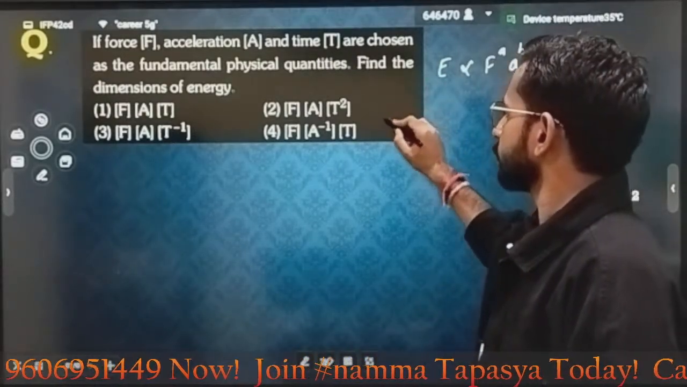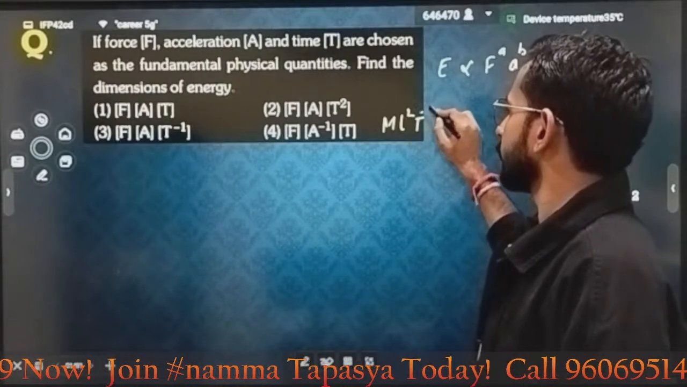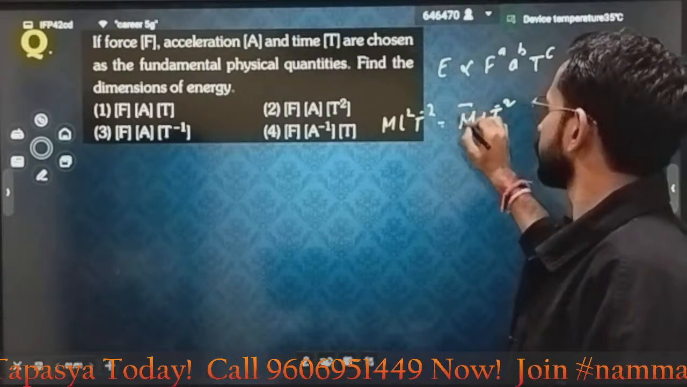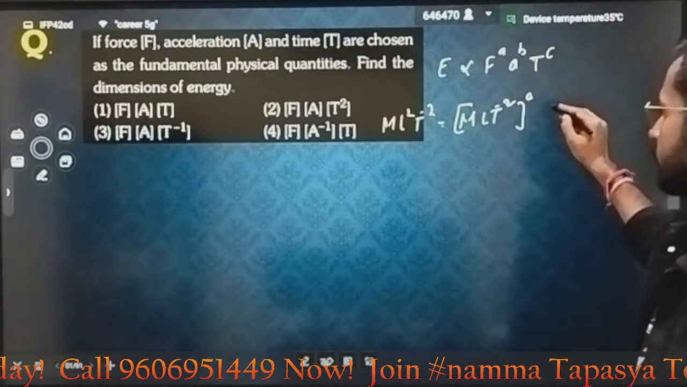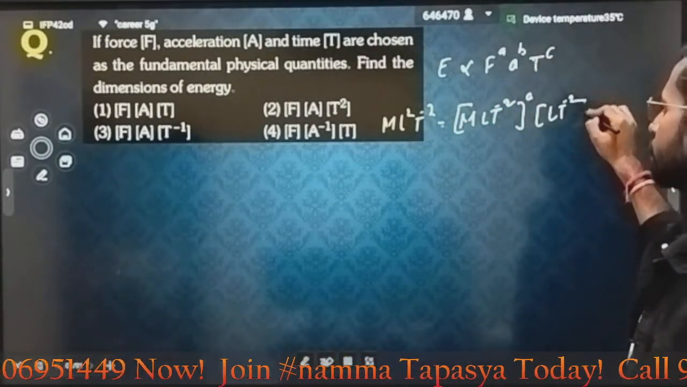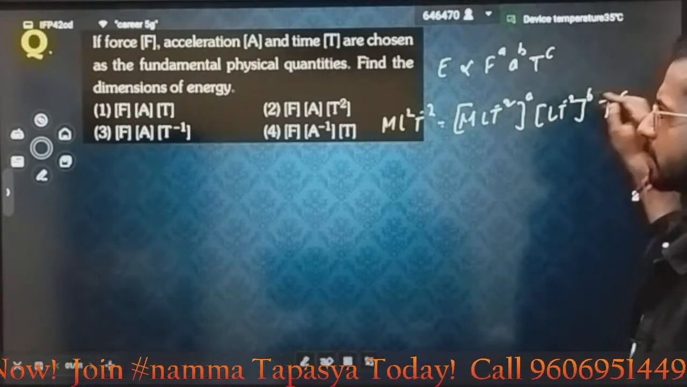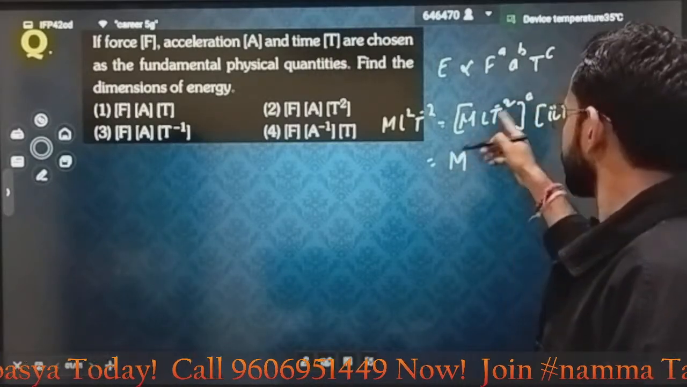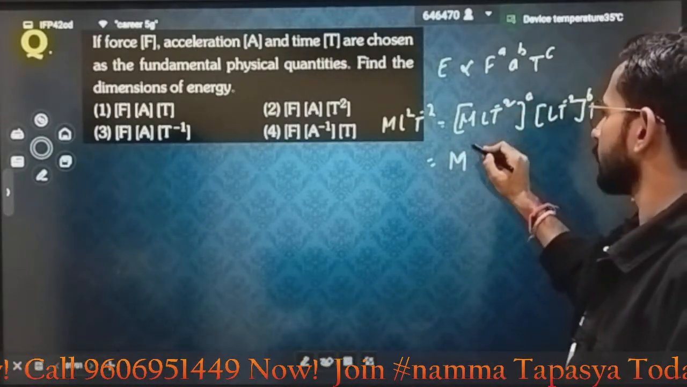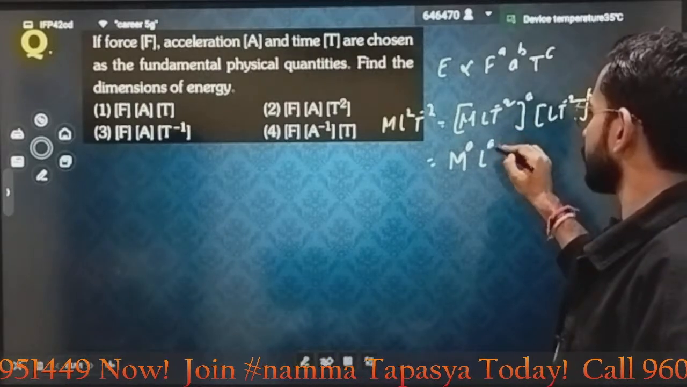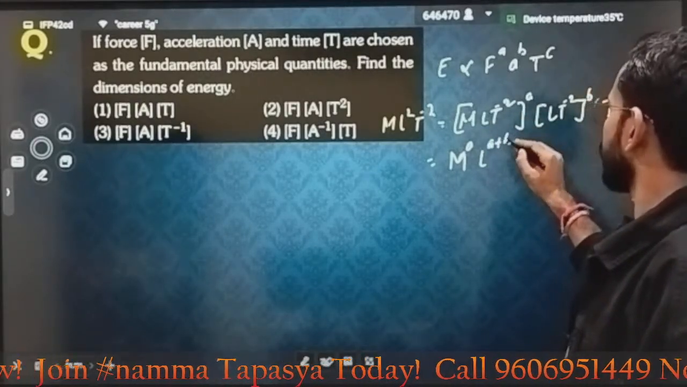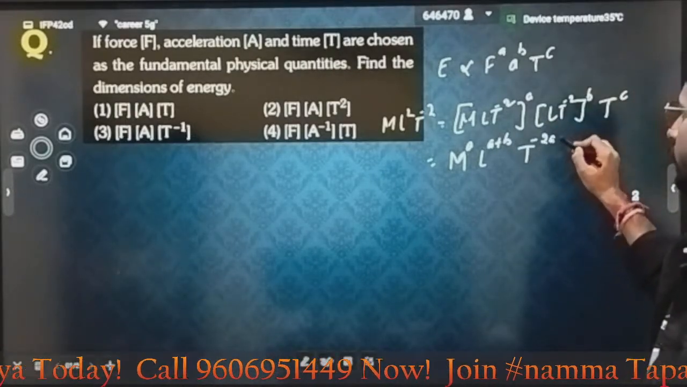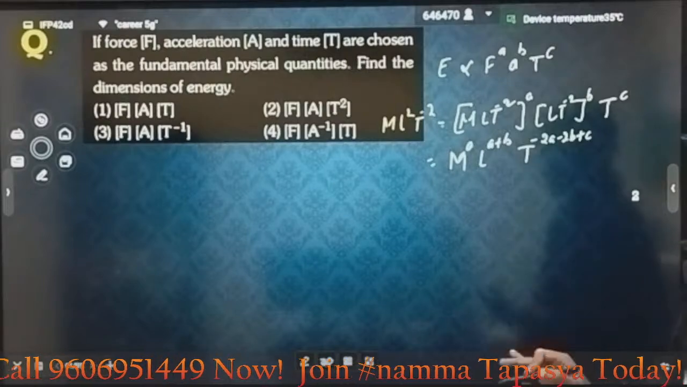I know that the dimension formula for energy is M L squared T minus 2, which equals force, whose dimension formula is M L T minus 2, power a. Acceleration is L T minus 2, power b. And time is simply T power c. Now the net effective power on the right hand side: it is M power a, L power a plus b, and time can be written as T power minus 2a minus 2b plus c. That much you will be writing.